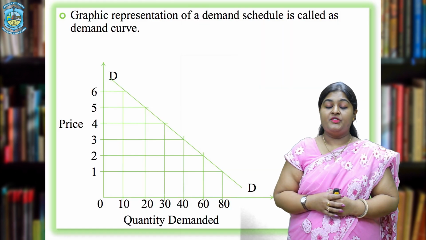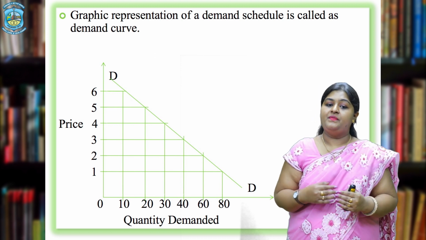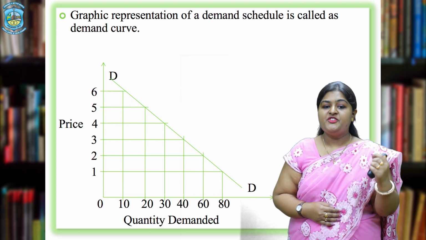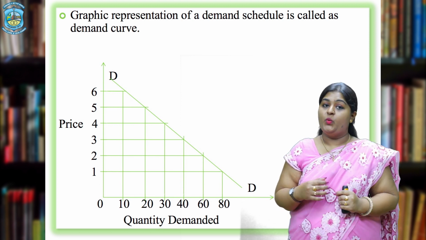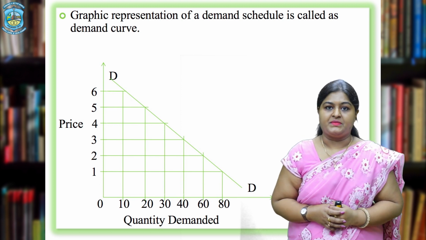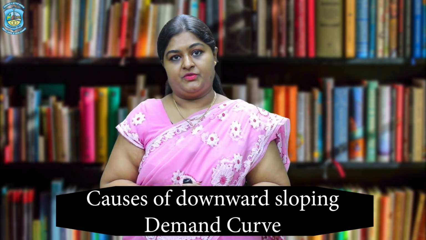Based on the above demand schedule, let us now see how the demand curve is derived. In the figure, DD is the downward sloping demand curve which is derived from the different dotted points showing various price quantity combinations. Let us see what are the causes of the downward sloping demand curve.